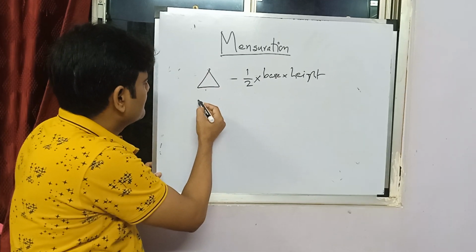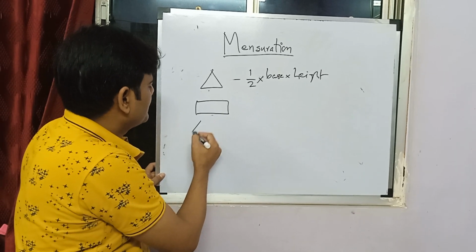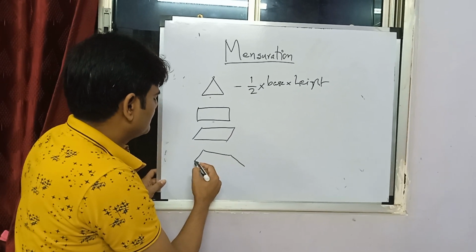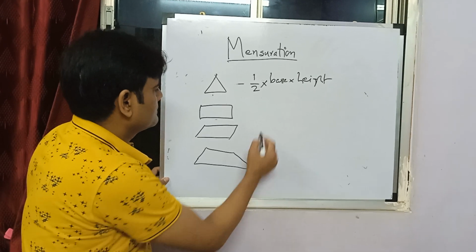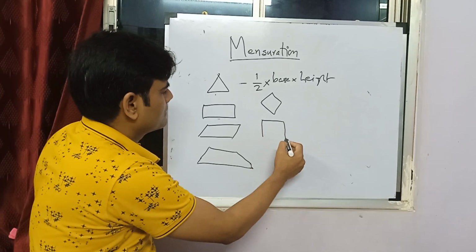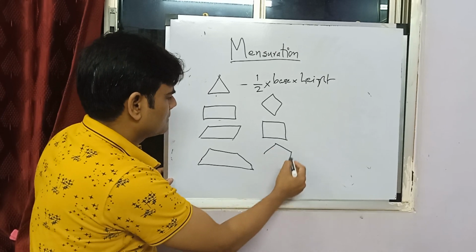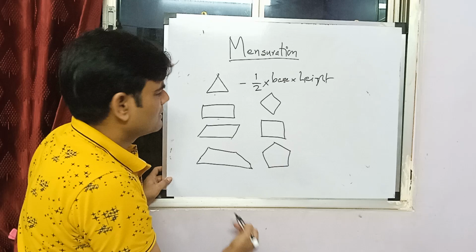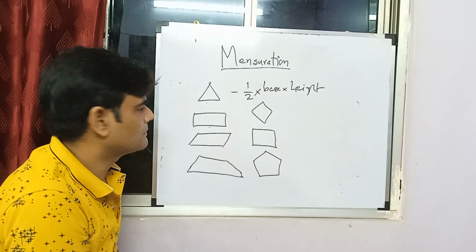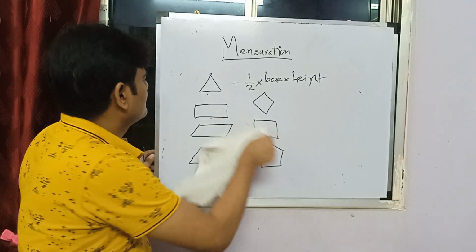So, half base into height, different definitions, rectangle, parallelogram, trapezium. See, all the rhombus, square, what else? Pentagon, hexagon, whatever. All these are 2D figures. Now, 3D I'll explain today itself. 3D, let me explain.